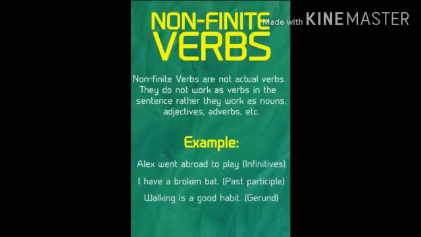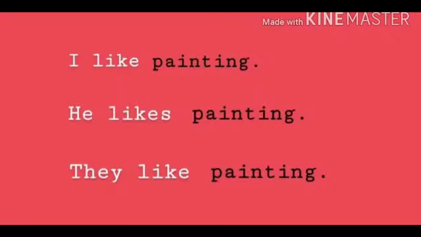For example, if I say I like painting, he likes painting, or they like painting. In these sentences, the verb painting does not change according to the number of people doing the action, he, she or they, that is singular or plural. Such verbs are called non-finite verbs. The verb like changes because it is a finite verb.